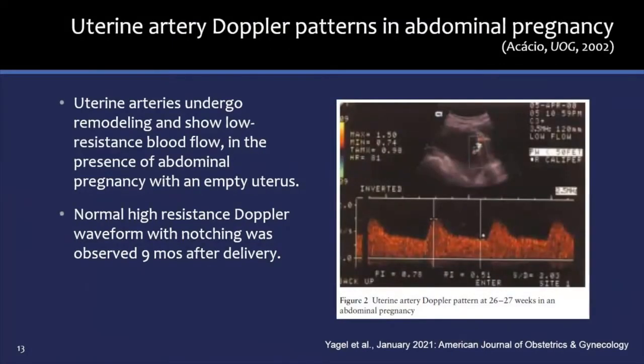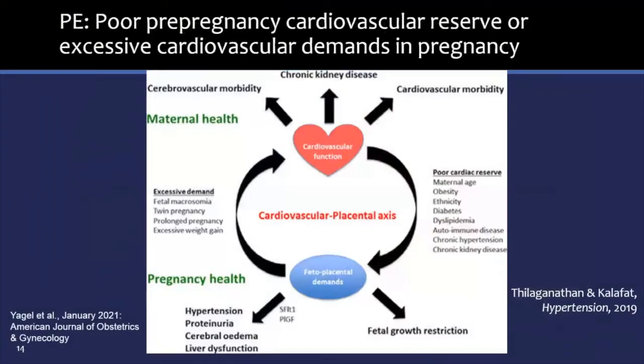Basky's group point to the case of abdominal pregnancies as supporting their hypothesis because there is increased flow in the uterine arteries despite the absence of invasion or conversion of the endothelium by extravillous trophoblasts. They view this as proof that the placenta cannot be the source of preeclampsia. According to their model, all the maternal and fetal signs and symptoms of preeclampsia appearing in other maternal organs, as well as fetal growth restriction, result from maladaptation of the maternal cardiovascular system.